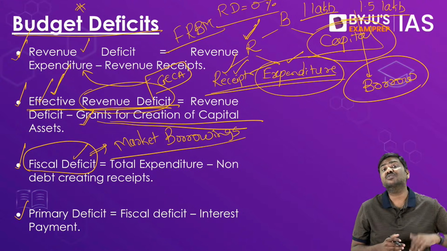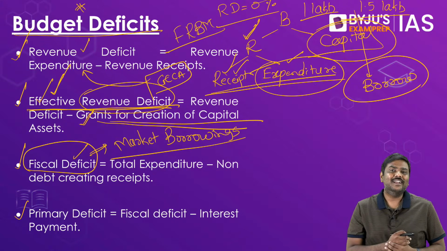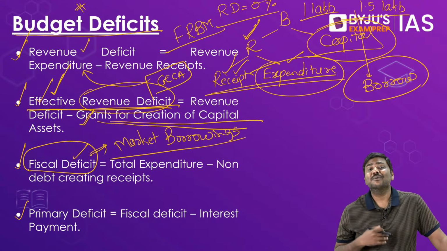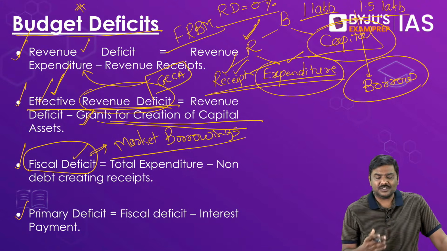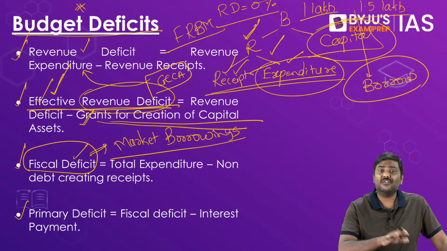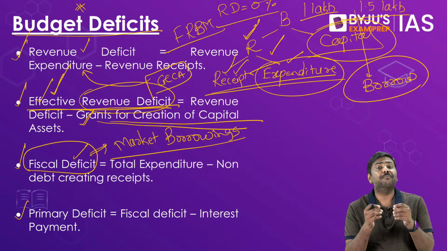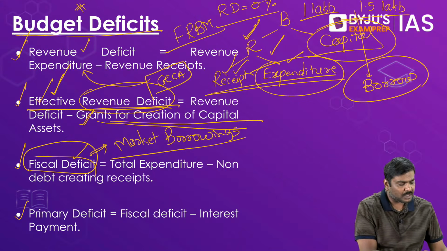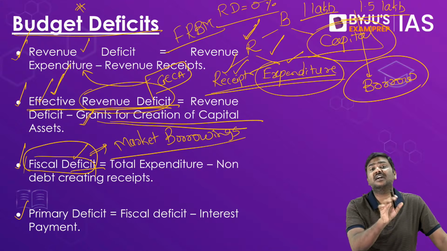One way, sir, is I will reduce the expenditure. Very good if you can do that. But you are talking about the government. Can the government reduce subsidy payments, welfare payments, pension payments, etc.? Very difficult. That is the precise reason why we generally have a revenue deficit. And because the expenditures are very high compared to the incomes, the government doesn't have any option but to borrow from the market, which is nothing but fiscal deficit.